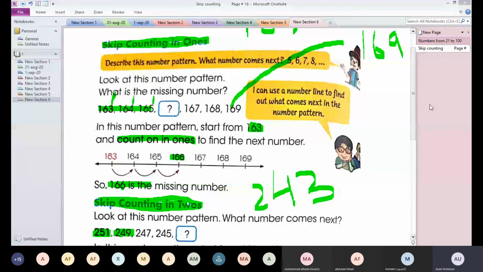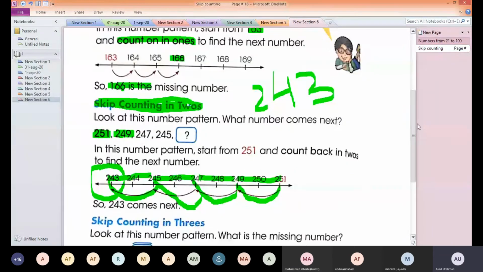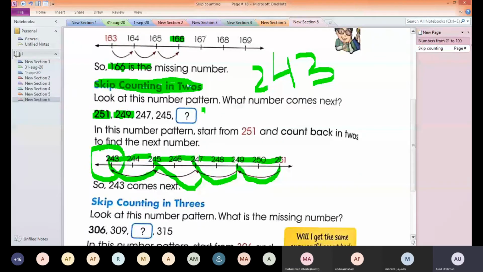He is saying 170. What number will come after 169? We write the number which will come after 169, that is 170. Okay, very good.